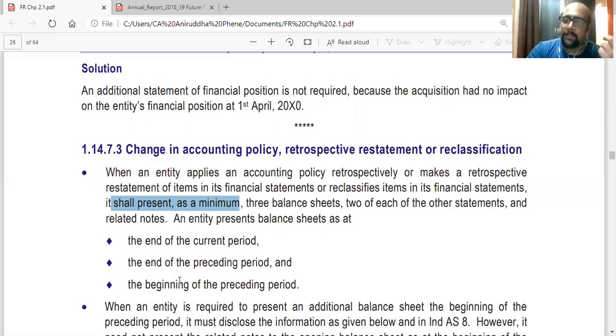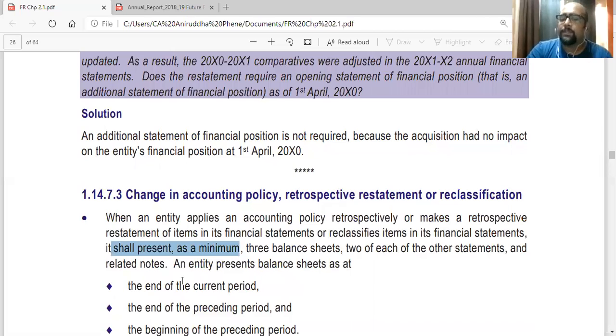So from this, they are asking the question. So what the provision is, if you are restating the financial statements retrospectively, like that is happening in the above case, then you have to present current period balance sheet, last year's balance sheet, both ending on the reporting dates, and balance sheet at the beginning of the preceding period.